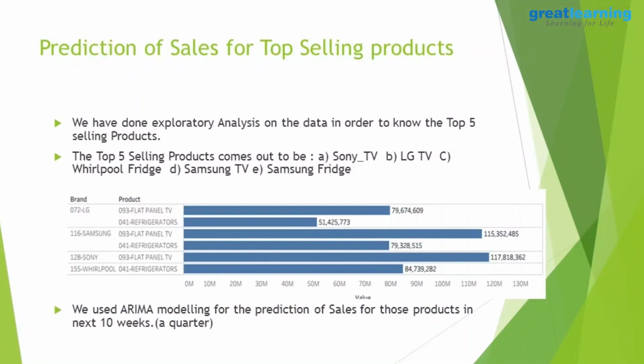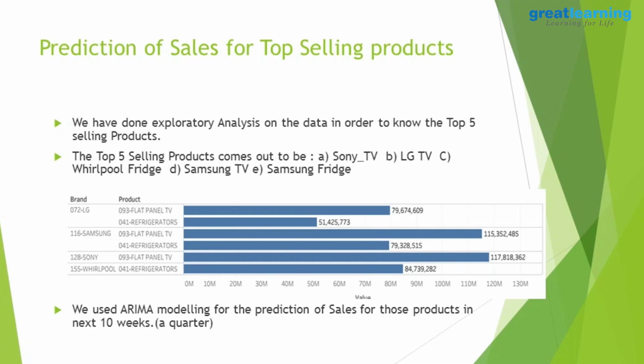So our next part is the prediction of top selling products. We did some exploratory analysis on the data we have got and found the top 5 selling products, which are Sony TV, LG TV, Whirlpool Fridge, Samsung TV and Samsung Fridge. We use ARIMA modeling for prediction of sales because we have more than 38 data points.